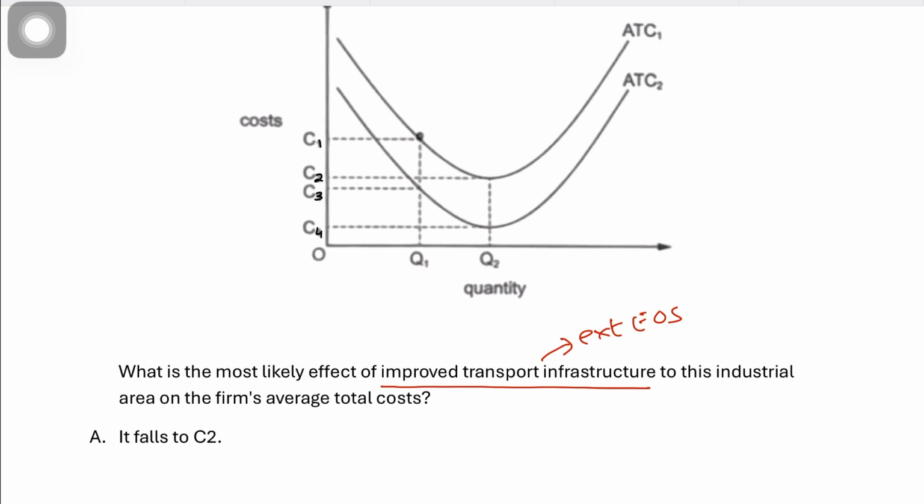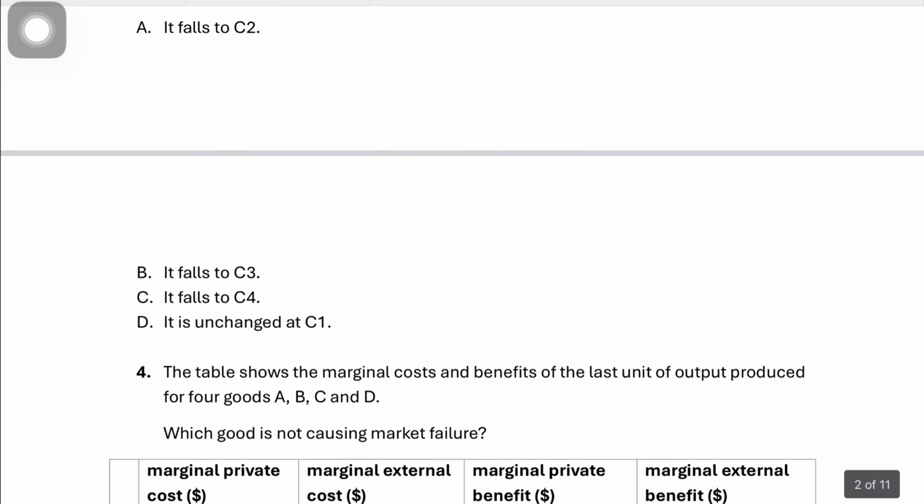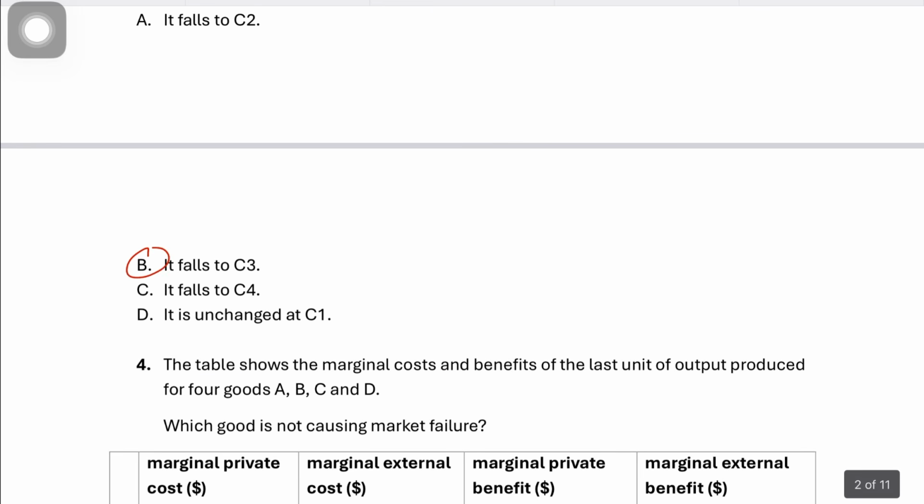So when there's an external economy of scale, it reduces the cost for all the firms in that industrial area. It would reduce the average cost for all the firms in that industrial area, which would mean that at the same scale of output at Q1, the average total cost will fall, which means that your average total cost would now be C3, right? At the same output level of Q1. So the answer has to be C3, which is it falls to C3. B for boy is the correct answer for question number 3.